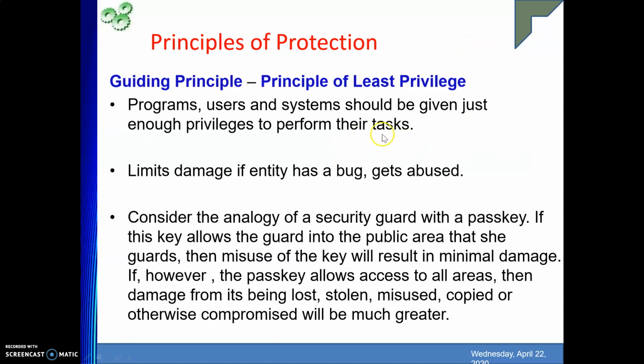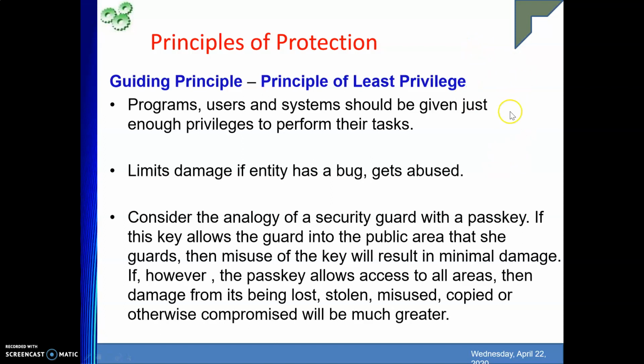So we are providing only what is required by the task to perform, and only those resources will be allowed. When we do so, we are limiting the damage that a faulty process may cause. Suppose this function is not working properly, then the damage the function can cause will be limited.